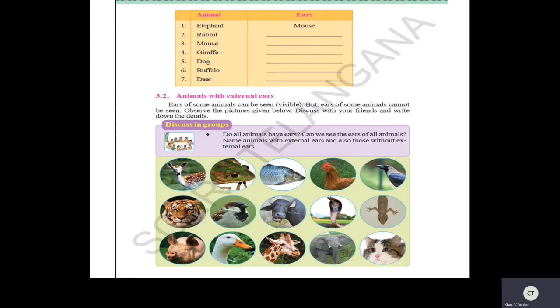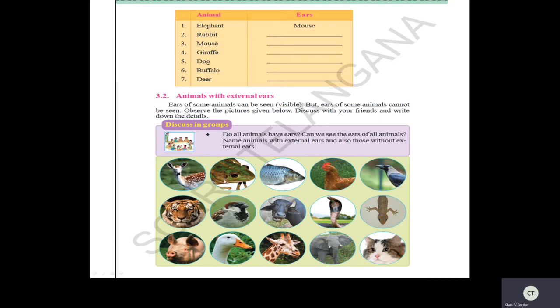So now let us discuss, children. Do all animals have ears? Yes, children, all animals have ears, but few animals have external ears. External means we can see, and for few animals we cannot see. They are invisible. We cannot see the ears. They are small holes inside the body. Okay, children. Now see here, what is this? Deer. Deer has external ears, right?